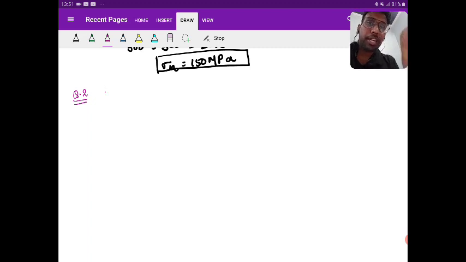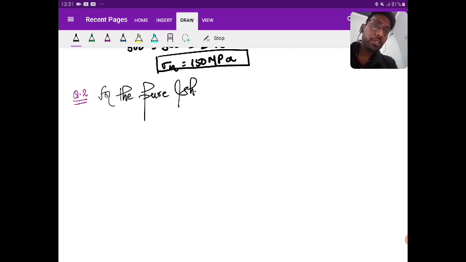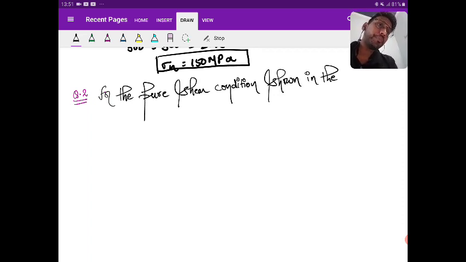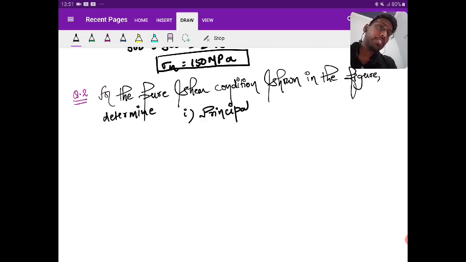For the pure shear condition shown in the figure, determine, again all the same values, what? Principal stress and maximum shear stress.